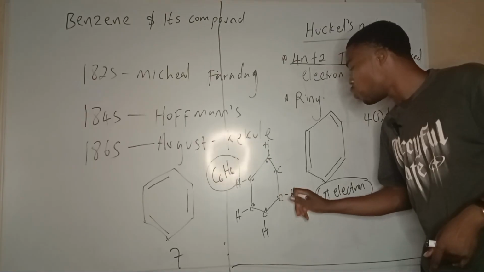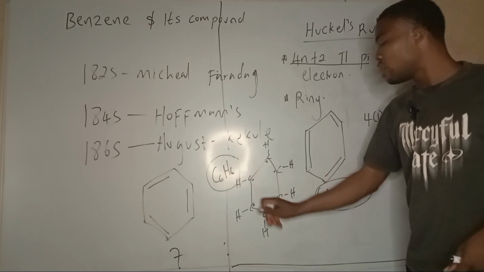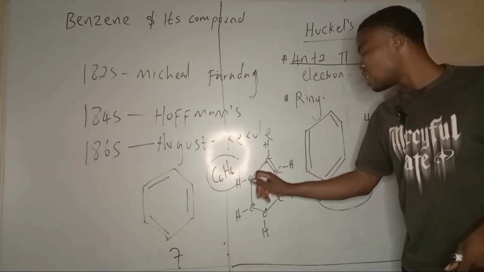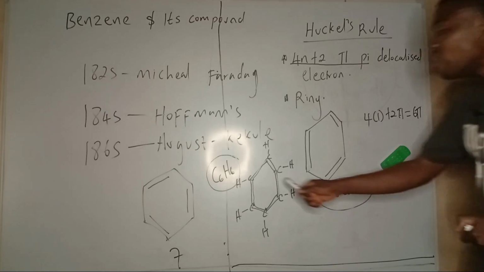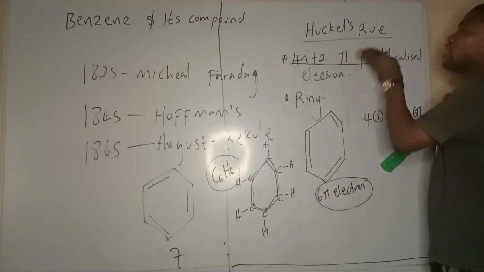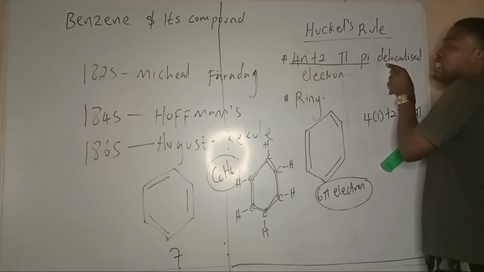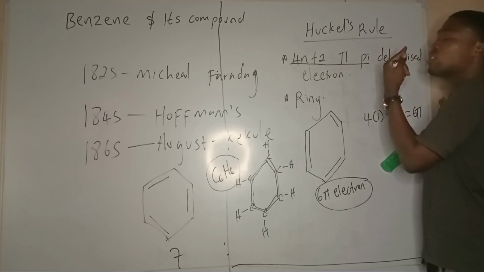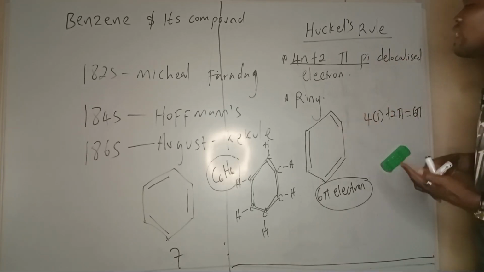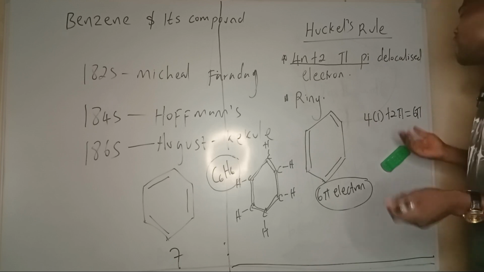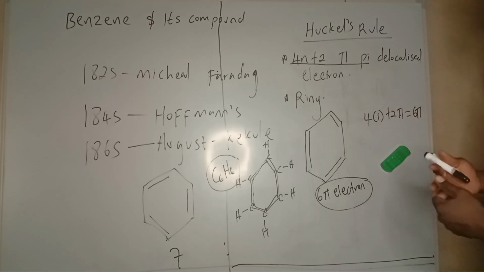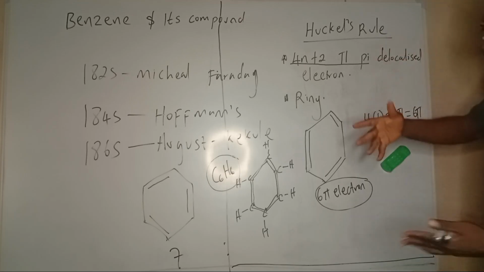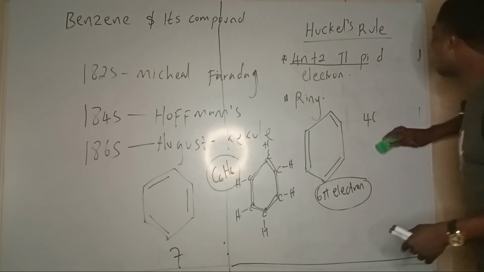According to Hückel's rule, benzene's pi electrons should be delocalized, not localized. That means the double bond should go round like this. So Kekule's structure could explain a lot in Hückel's rule, except that the electrons in Kekule's structure were not delocalized; they were actually localized. Since they were localized, we cannot look at the answer to this, and the answer was brought about by Linus Pauling in 1931, an American scientist.